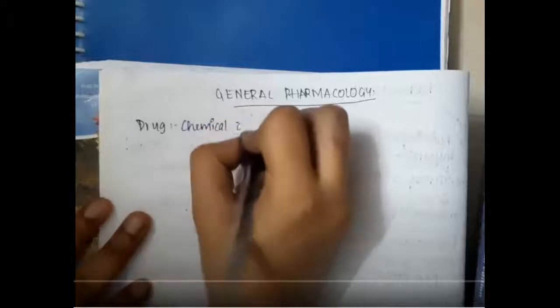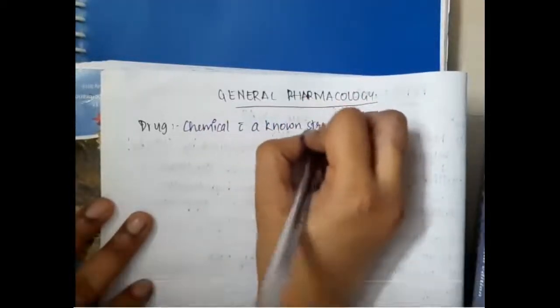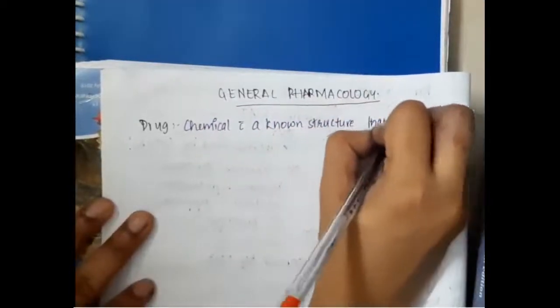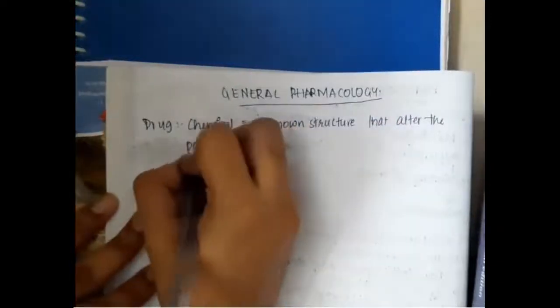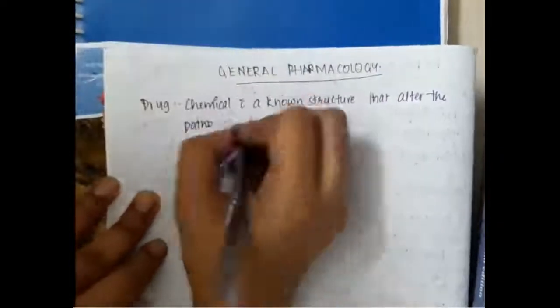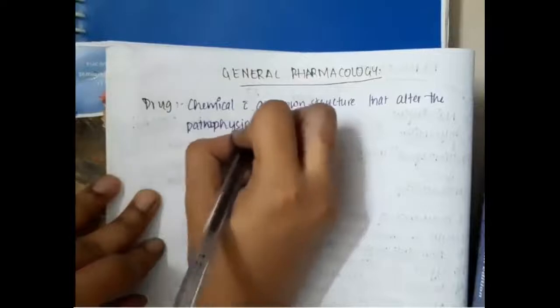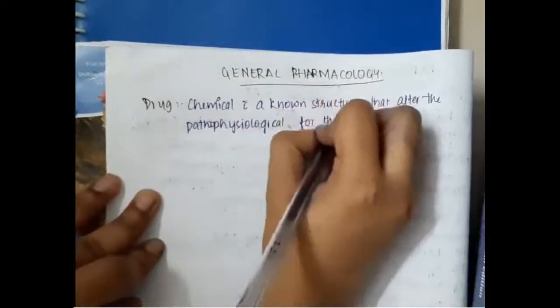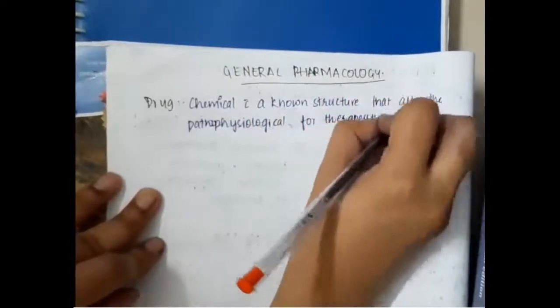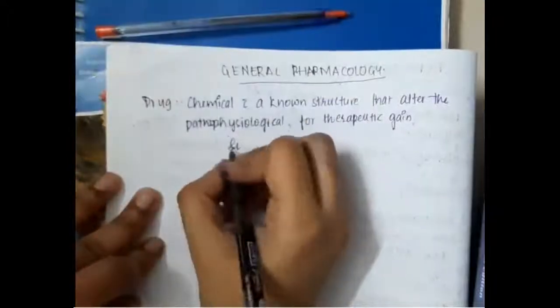Hello friends, let us now learn some important points about general pharmacology. In this, a drug is a chemical with a known structure that alters the pathophysiological processes in our body for therapeutic gain. So first we will see the sources of drugs.